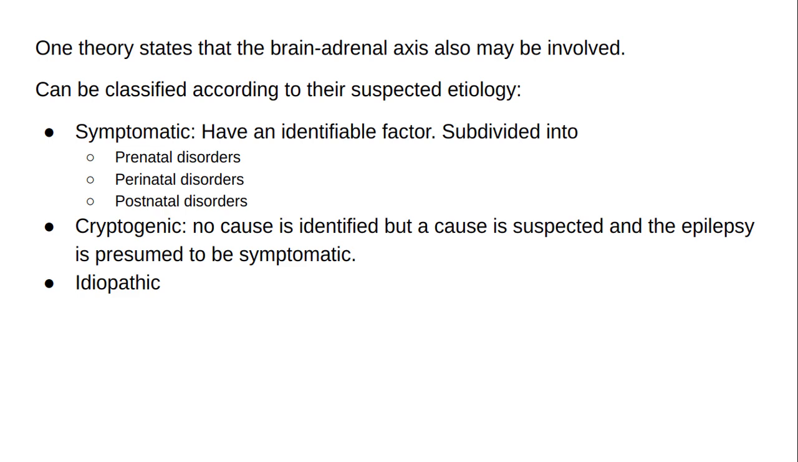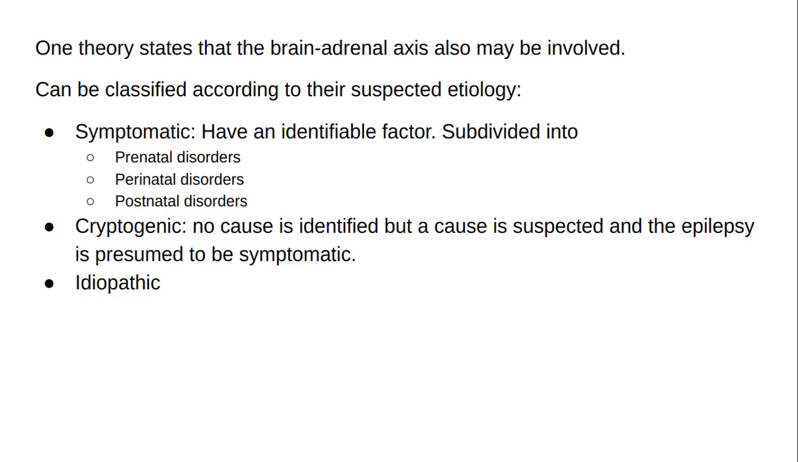The frequent onset of infantile spasms in infancy suggests that an immature central nervous system may be important in the syndrome's pathogenesis. The brain-adrenal axis also may be involved. The theory states that the effect of different stressors leads to excessive secretion of corticotropin-releasing hormone, causing spasms. Common causes include tuberous sclerosis complex, trisomy 21, focal structural abnormality, perinatal hypoxic ischemic encephalopathy.